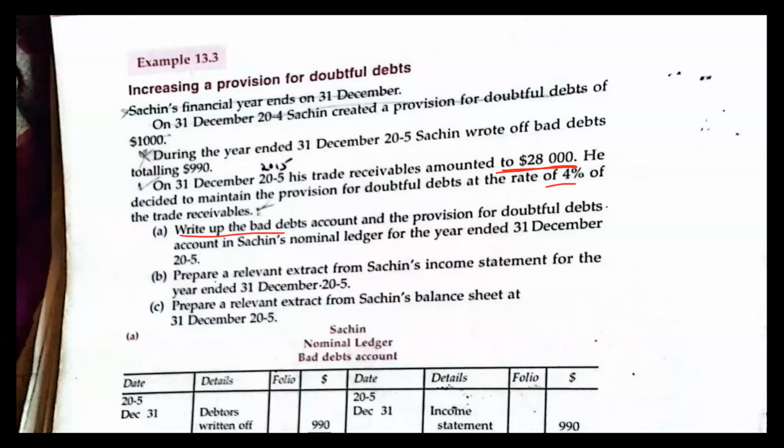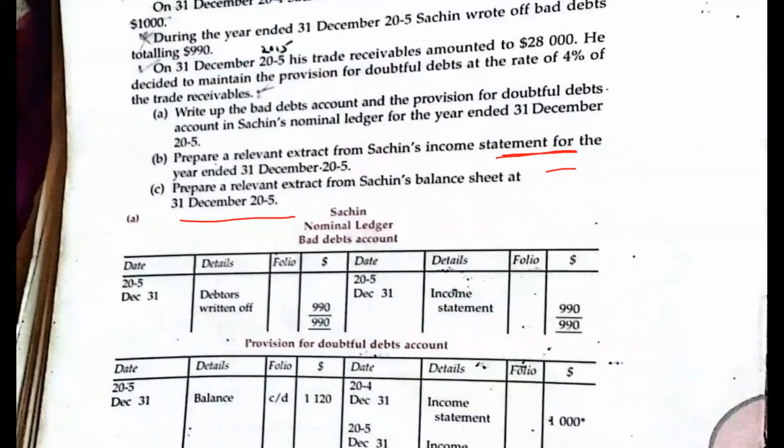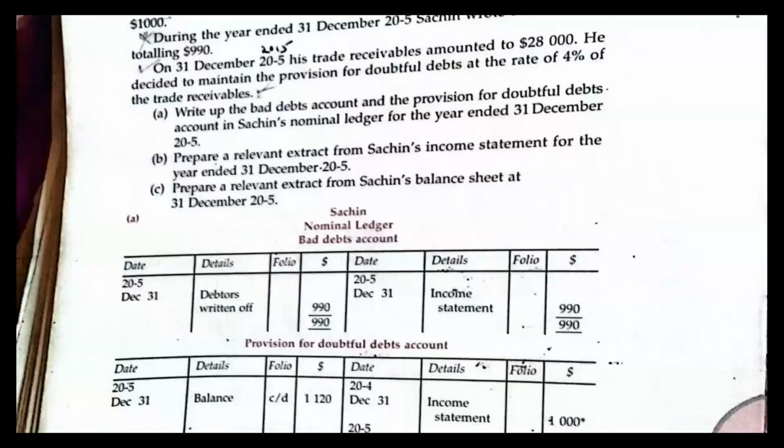We just write the bad debt account first. How do you write it? You debit the bad debt account with the receivables written off, and then you balance off the account. Of course, on the credit side, you show the income statement. I think this is what I have been saying again and again from the time we started.